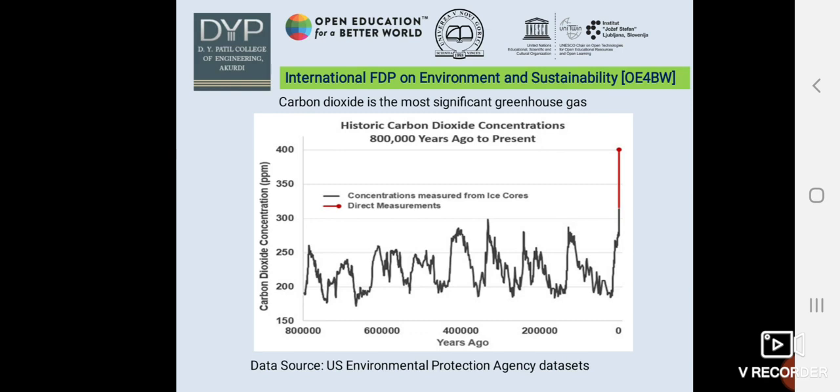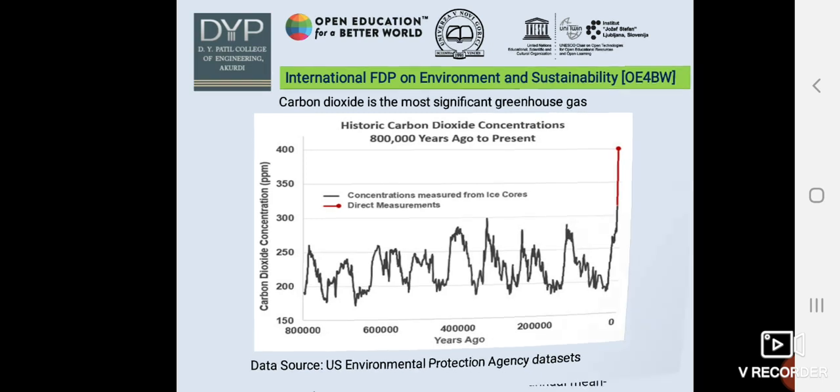This graph shows carbon dioxide, which is the most significant greenhouse gas, and how its concentration is increasing. You can see it on this PPT. The red dot shows its direct measurement, which is increasing and increasing.